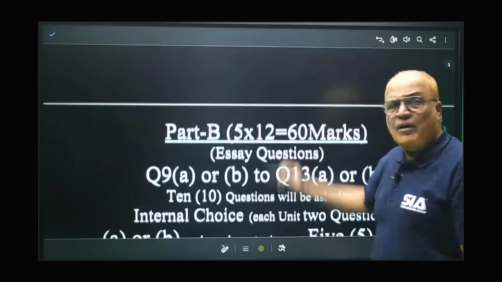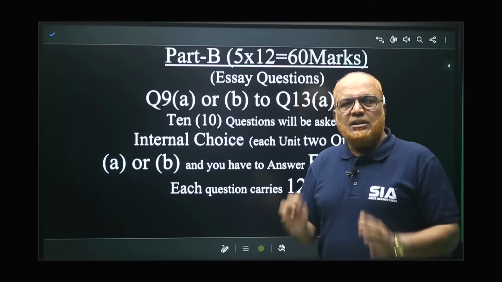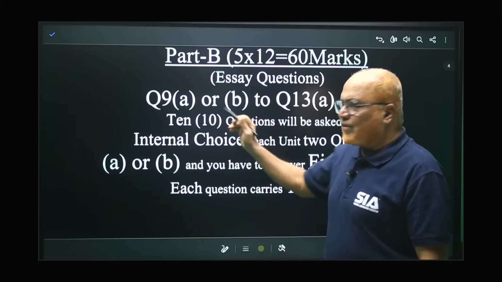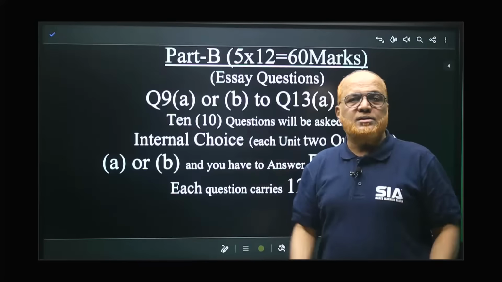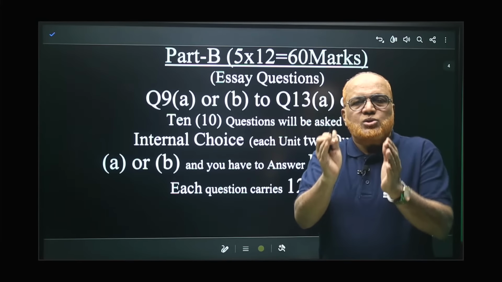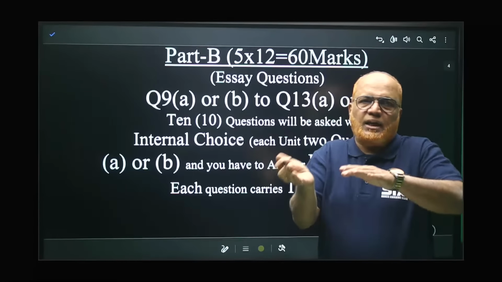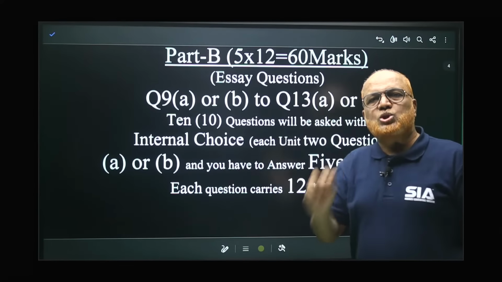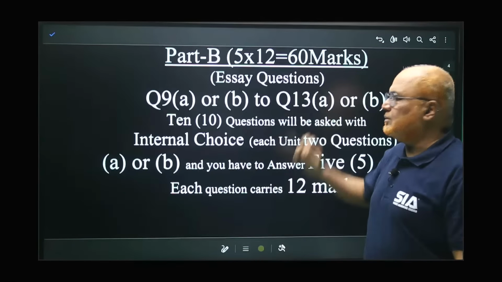Now, part B consists of 60 marks. For these 60 marks, 5 questions are there, that is questions 9, 10, 11, 12, 13. But there is internal choice, 9A or B, an internal choice within one unit, so a student can attempt either A or B. Similarly, 10th question A or B. Like that we will have internal choice. Each question carries 12 marks, so 12 into 5 is 60 marks.